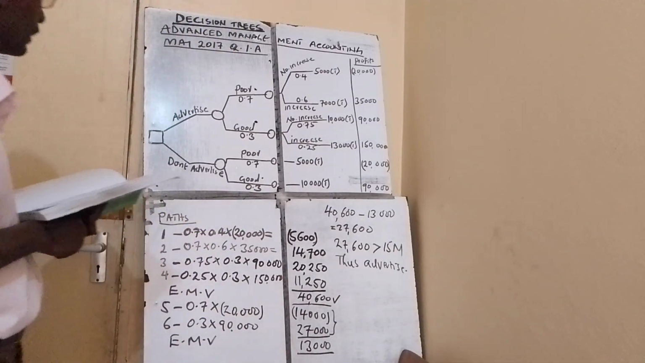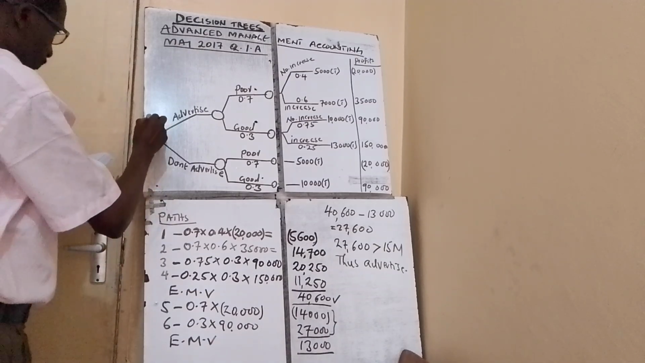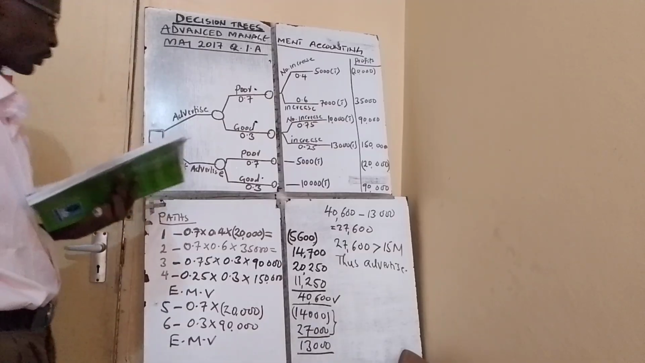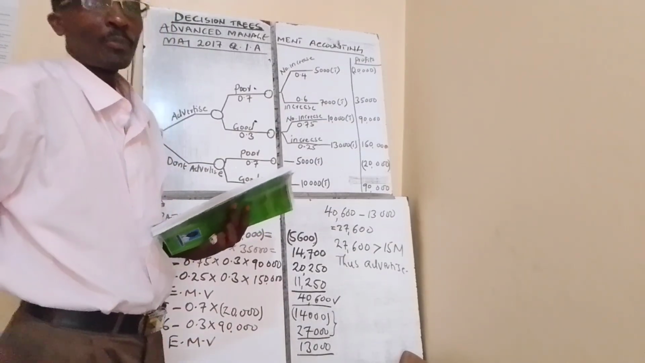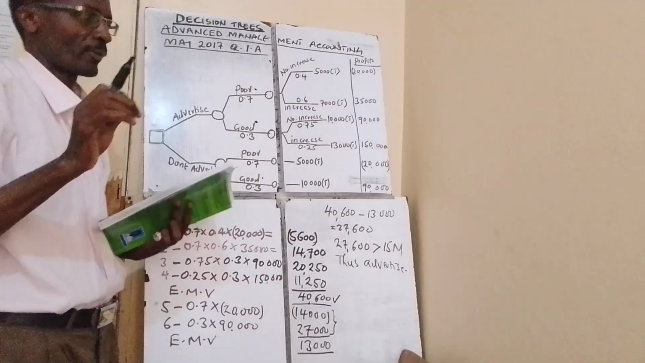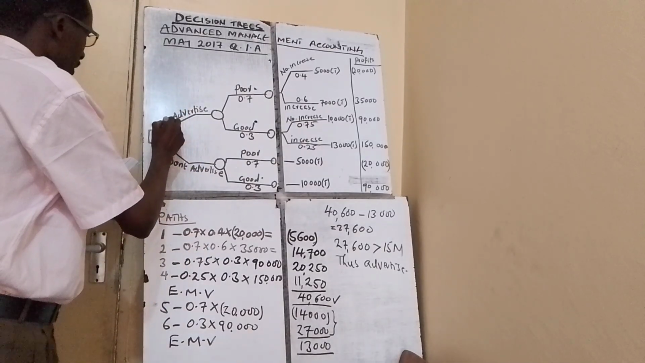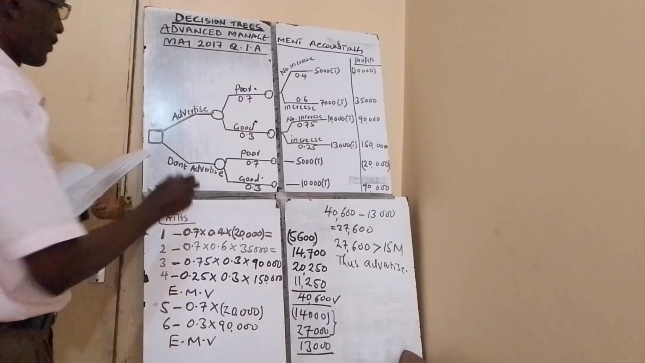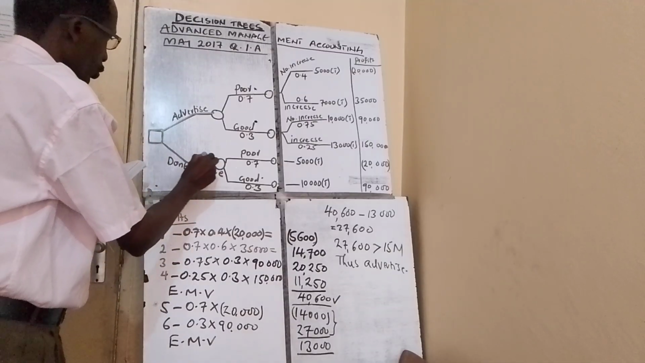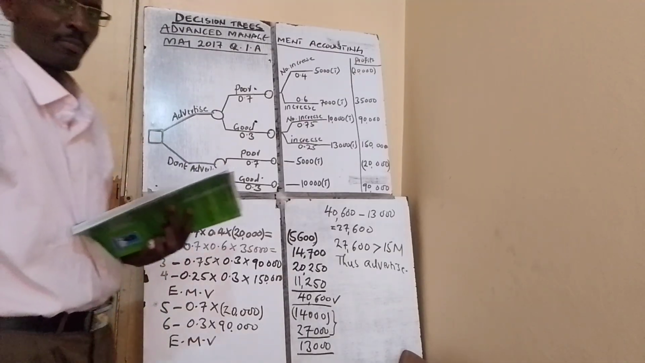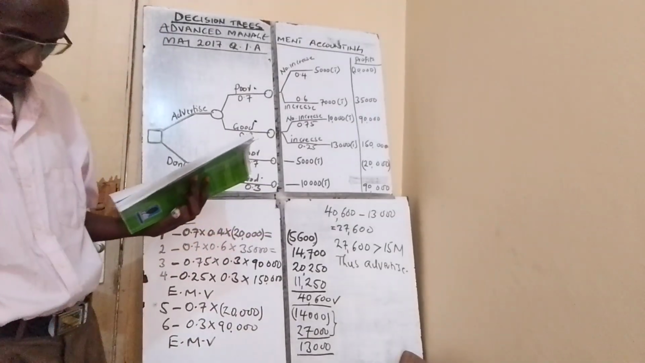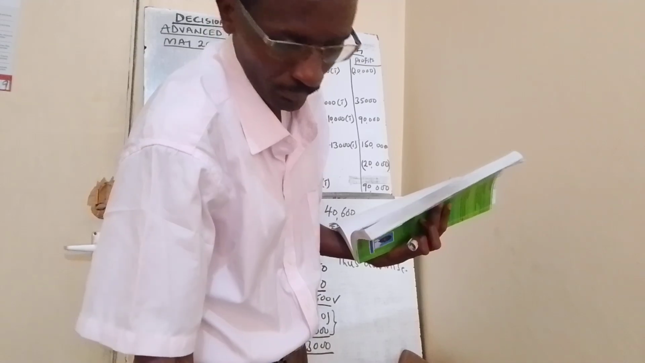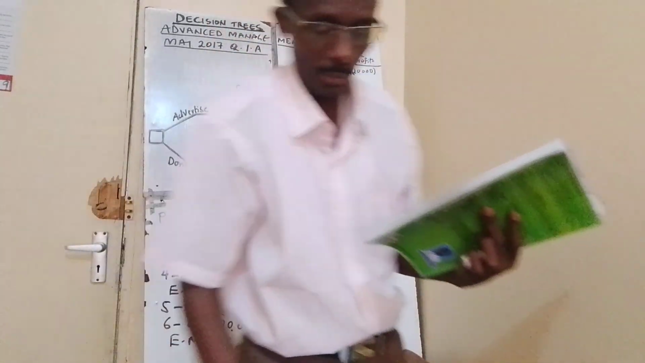Now, as you know, the decision trees we always start with a node, the first node where you start. So the first node, as you can see, what I have done, we have advertise, and then the other part, do not advertise. I think that is what you can see there.